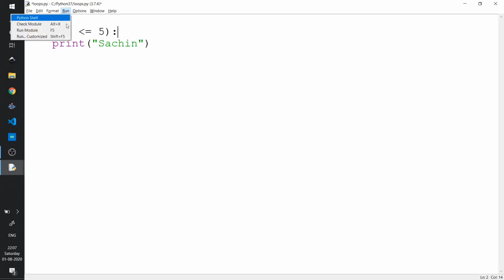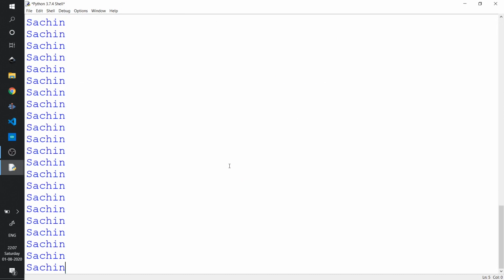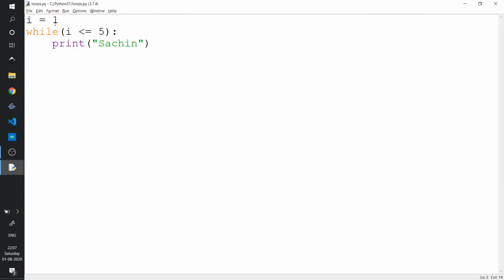Now if I run this, we will see that this will go in an infinite loop, which is obvious because every time this while condition is checked, it is true because i is not changing its value, i is always 1, right? And the while loop will end when i is greater than 5 because we have given that condition.